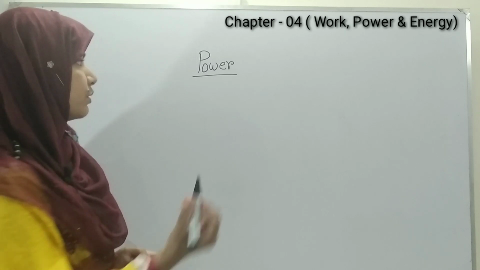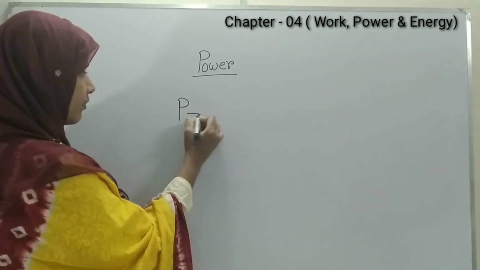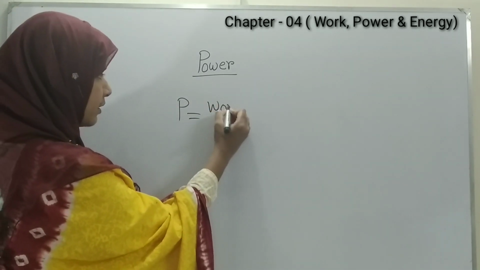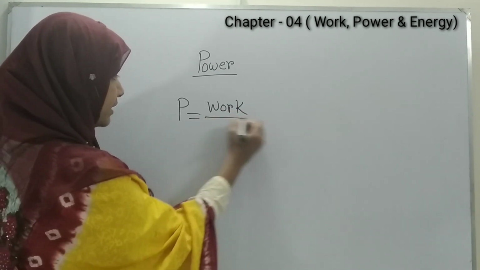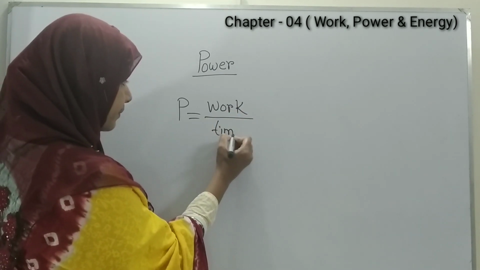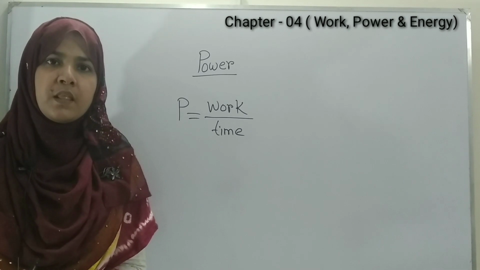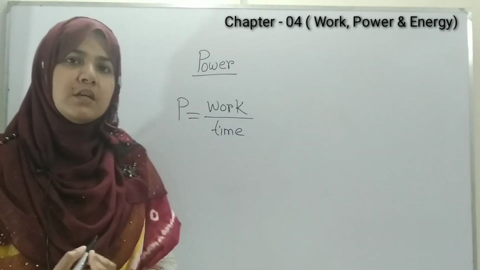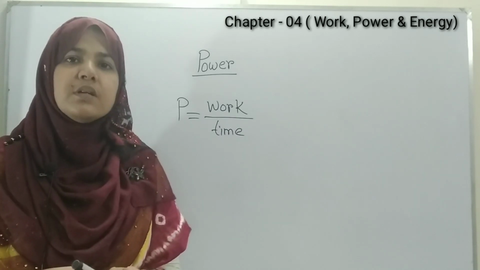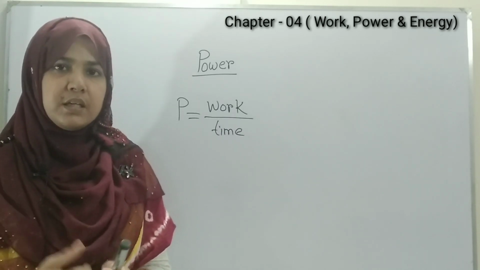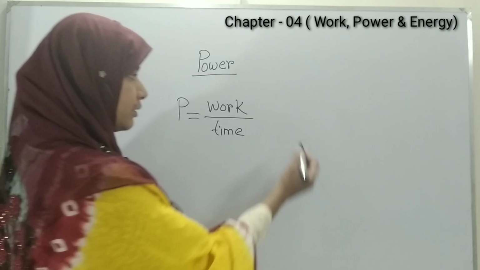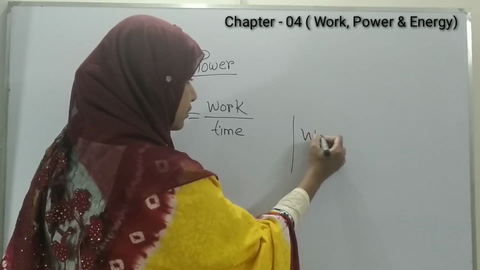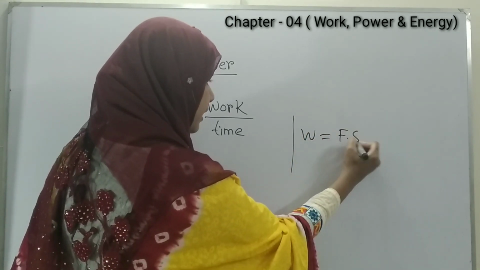So P equals work by time. So we know that work equals Fs. In our previous lesson, you learned that W equals Fs.